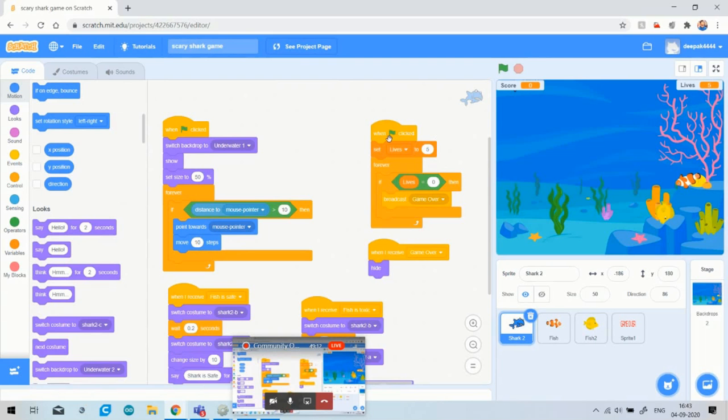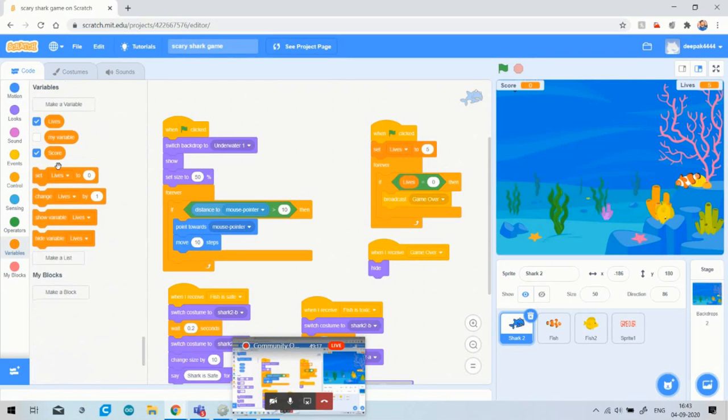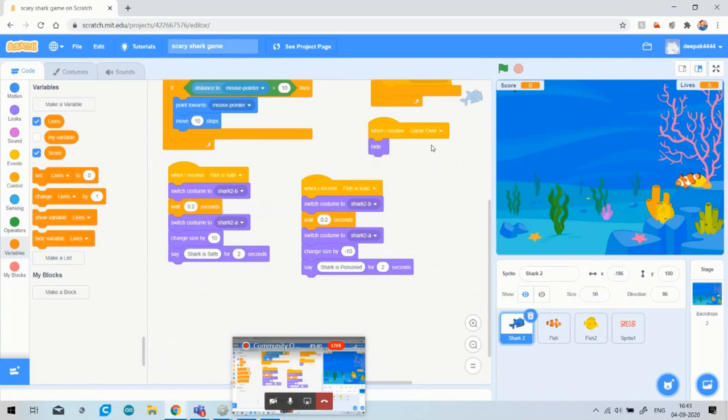In the second, what I have written is that when flag clicked, set lives to 0. I have taken two variables, score and lives, in my game. So first I have set lives to 5, and second, if lives equal 0, then broadcast game over, because as you know, whenever lives remaining equal 0, our game will be over. And what I have written here is, when I receive game over, the shark will hide. As you know, whenever our game over sprite appears, all the remaining sprites will hide.